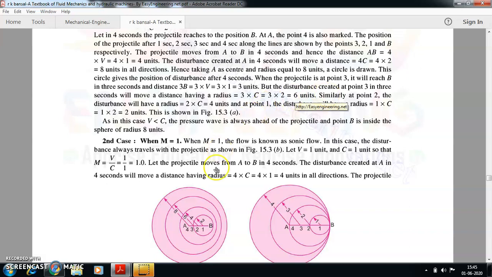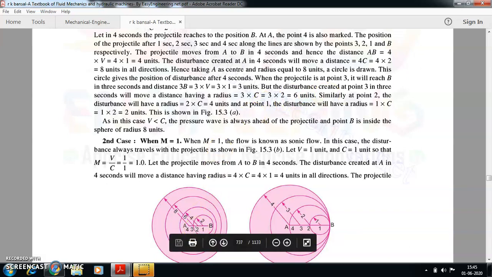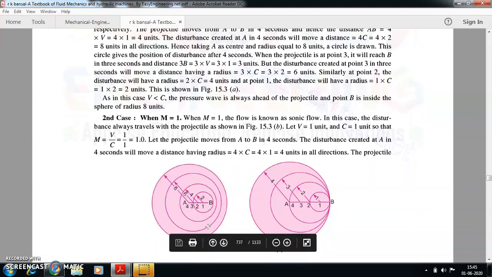Similarly, repeat it for point 2, where it is 2c. So it is 2 into 2, a 4 unit circle you have to draw. At point 1 it will be 1 into 2, so a 2 unit circle you need to draw. At point B, it's the last point, so no need to draw a circle over there.